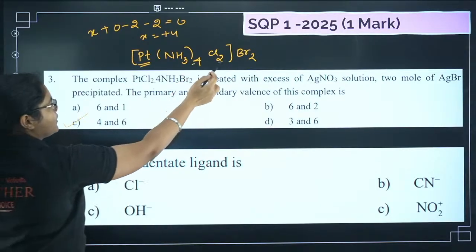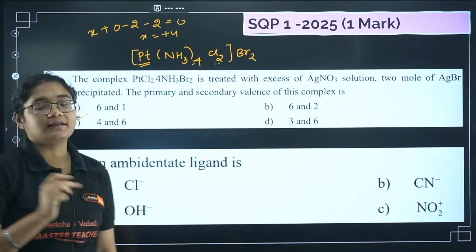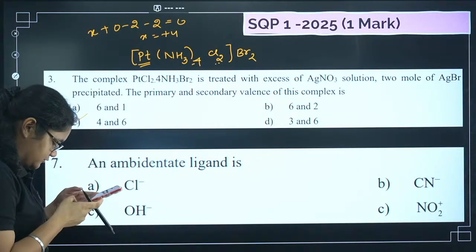And then if you see, the total number of ligands is 6, so that is why it is 4 and 6. The primary and the secondary valency of the complex is 4 and 6 respectively.